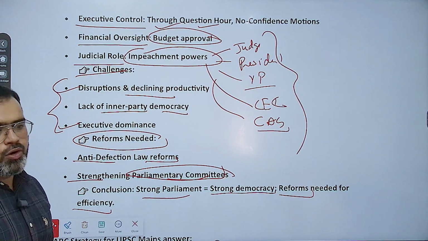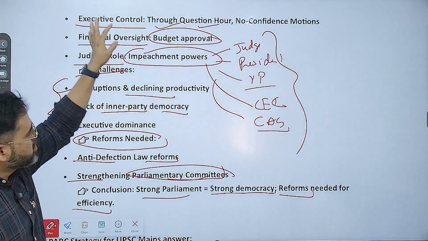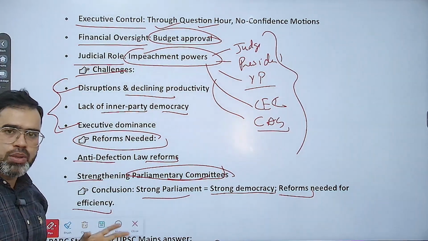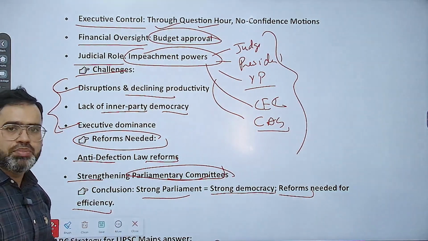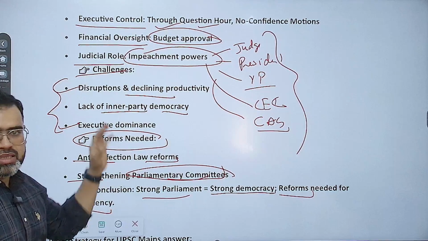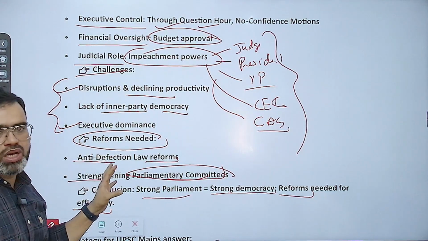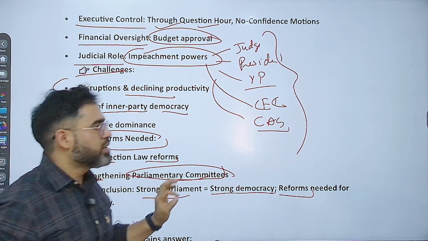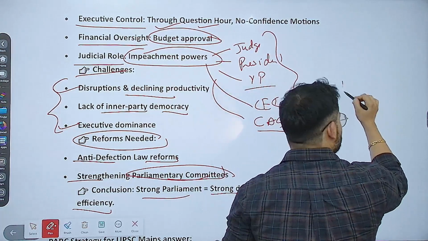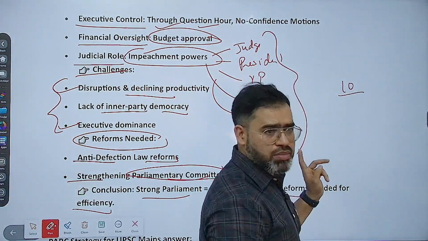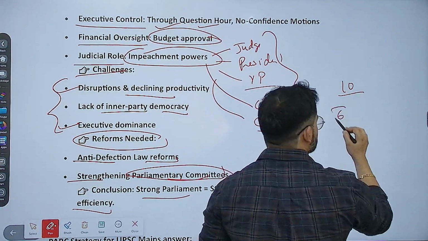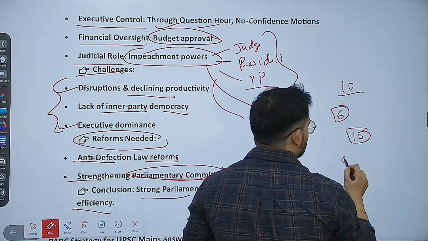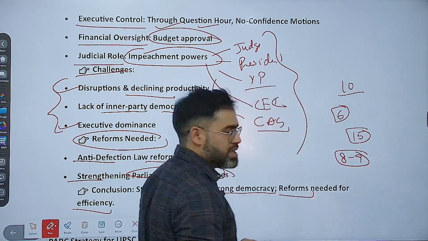See, this type of questions like parliamentary system, if you just copy paste this in your note, जो भी हमने बताया है ना, any question that is coming related to the parliament, any question that is related to the parliamentary committees, you can answer easily just by copy pasting this information only. Whatever information I told you, if you write in this manner itself, you will get. For example, if question is about 10 marker, definitely with this same content you can get around 6 marks. If question is about 15 marker, then by this content you can get for example 8 to 9 marks also. That is the reality about it.